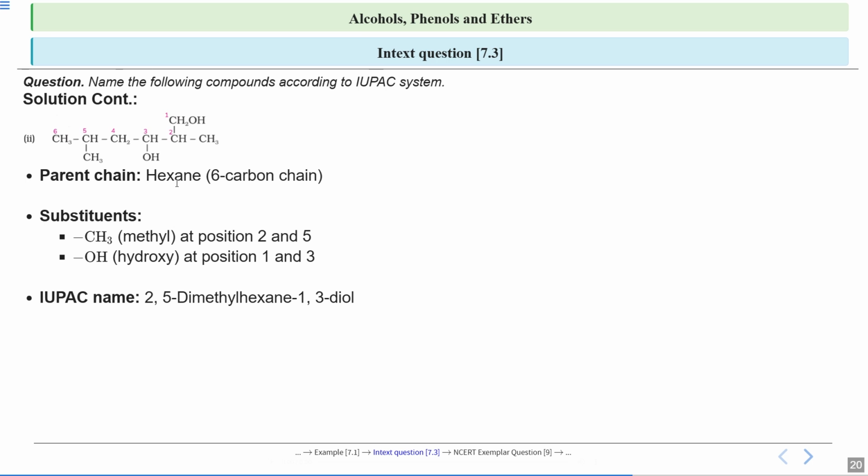The IUPAC name will be 2,5-dimethyl, because 2 methyl groups are there at number 2 and at number 5 carbon. So 2,5-dimethyl, 6 is the longest carbon chain, hexane, 1,3-diol. The carbon to which your OH is attached is the first carbon and also the third carbon. So 1,3, and since 2 OH hydroxyl groups are there, I will write diol. So this will be your IUPAC name.